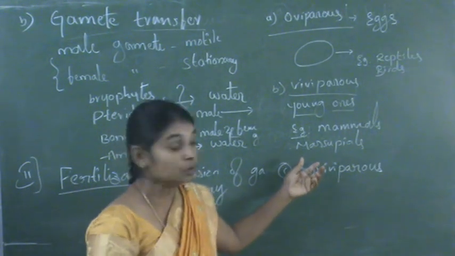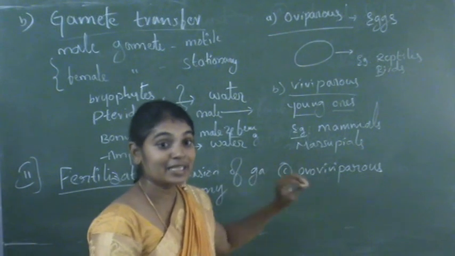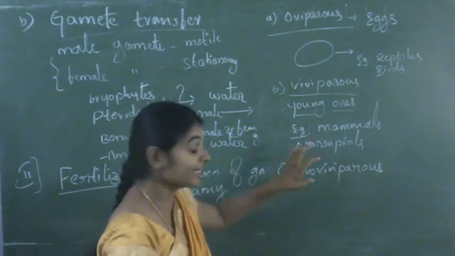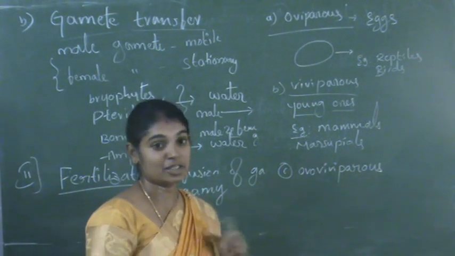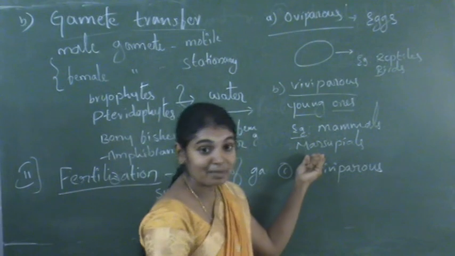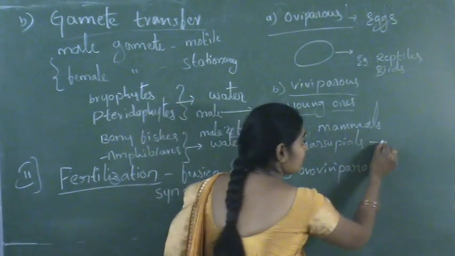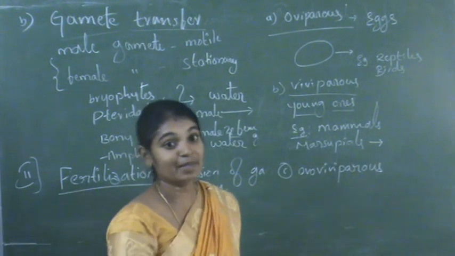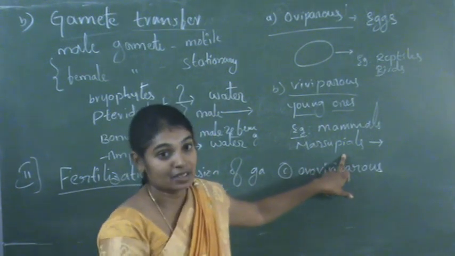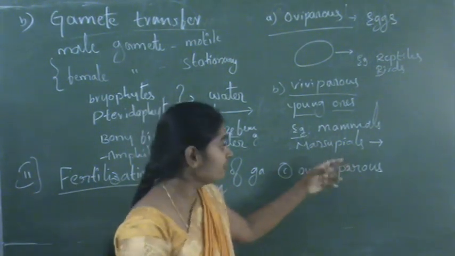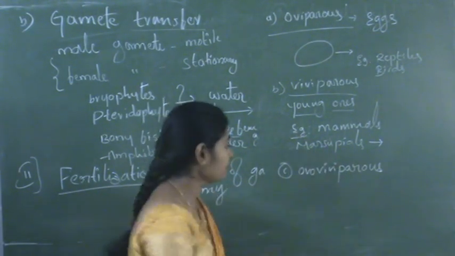Some mammals like marsupials, such as the kangaroo, deliver a not completely developed embryo. That embryo does not completely develop. So it is young ones, not eggs, that are delivered by the marsupials, and then these young ones are protected by the pouch-like structure present in the abdomen of the marsupials. If we observe kangaroos, we can easily notice that.